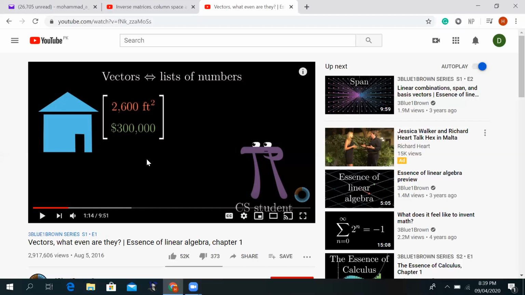There might be some other feature, like the color of the house is yellow. I put yellow on the bottom here, and it will now have three components, and I will call that particular vector belonging to R cube, a three-dimensional space. This other vector contains two components and it belongs to R2, which is a two-dimensional space.